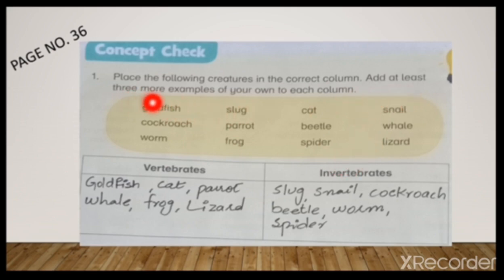Add at least 3 more examples of your own to each column. So we can separate them here: goldfish, cat, parrot, whale, frog and lizard. They are vertebrates. Vertebrates have backbone, while the invertebrates are slug, snail, cockroach, beetle, worm and spider. They are invertebrates. They do not have backbone.